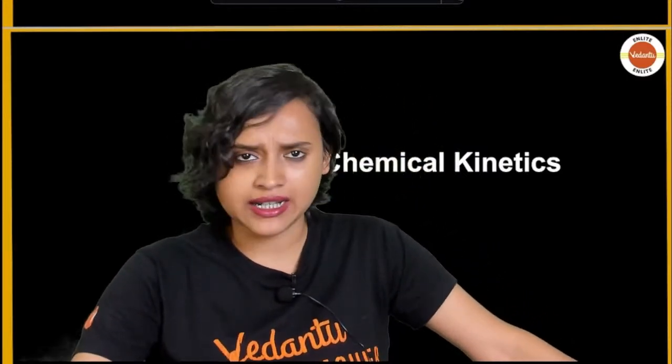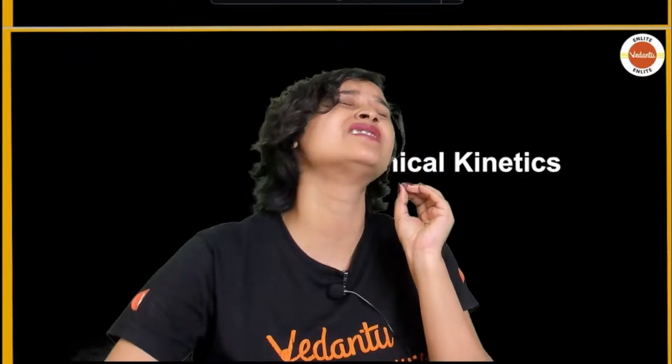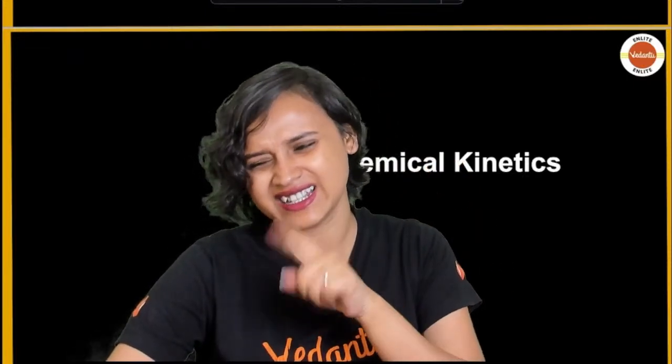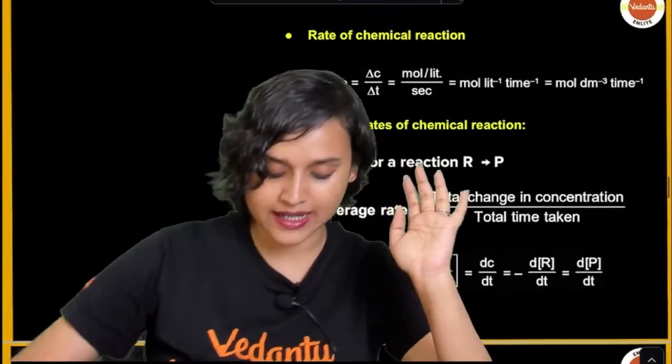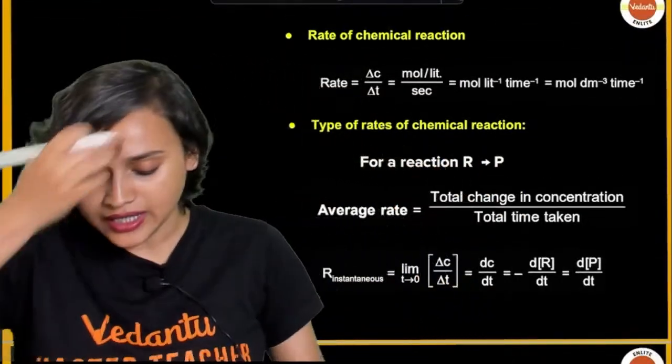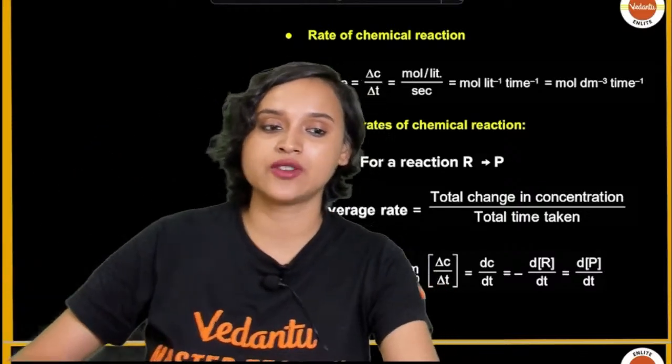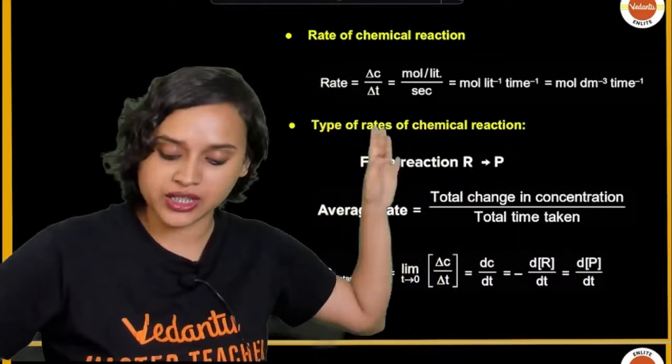Now in this chemical kinetics chapter, we initially start with average and instantaneous speed, but I am not going to get there because average and instantaneous speed is super basic, and you all have studied this in 9th and 10th standard also. Yes or no, guys? Average speed, instantaneous speed, you know that, isn't it? Great. So now we get to the direct formula, everybody, because that is exactly what we're going to use. First things first, let us talk about the rate of chemical reaction.